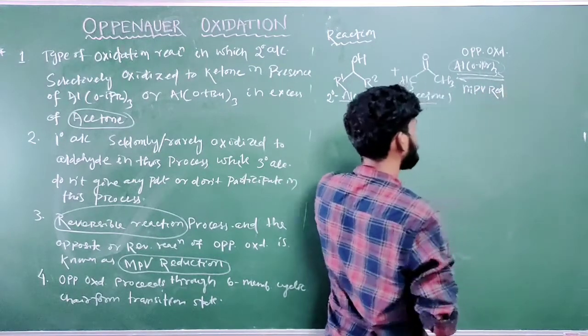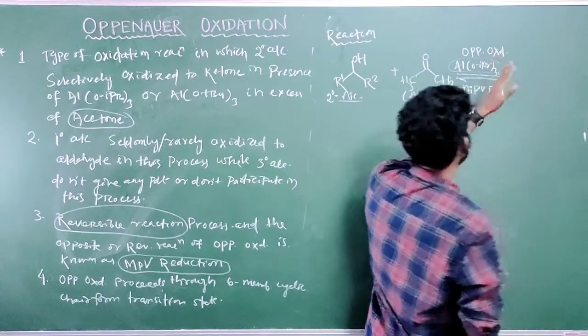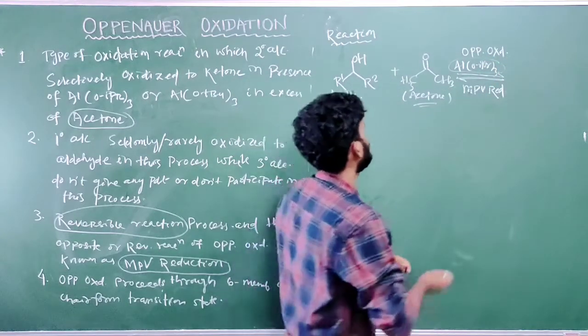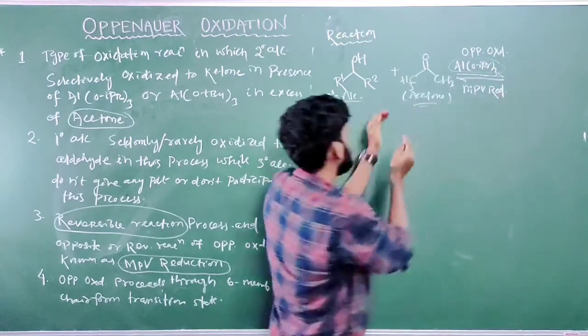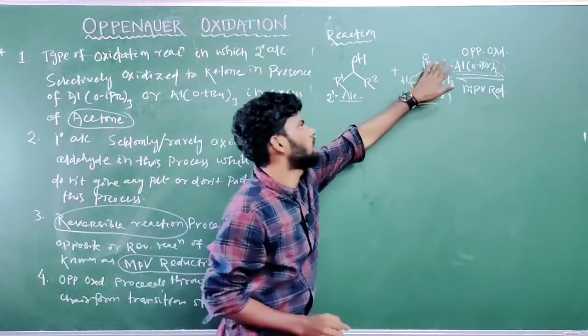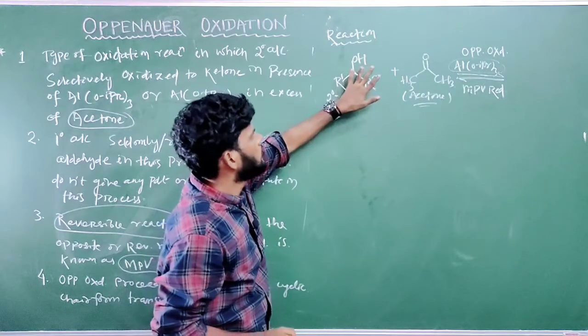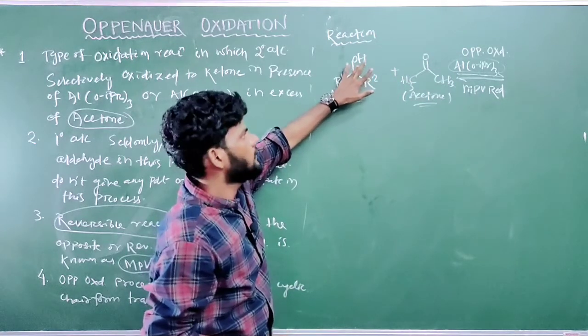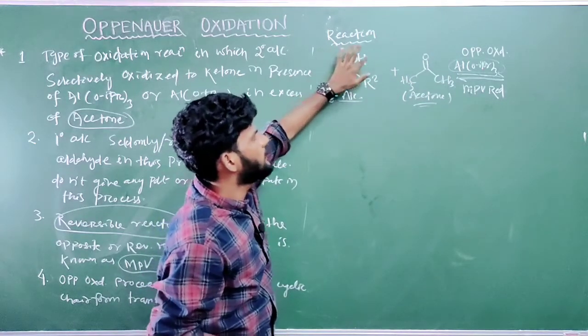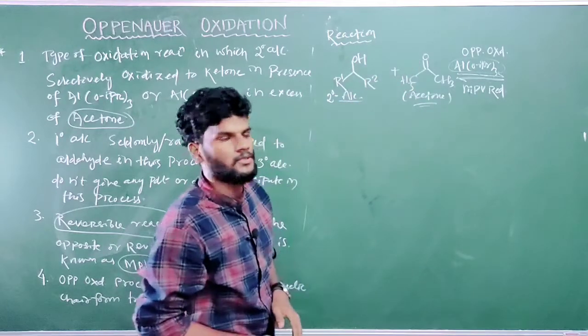Okay, got it? So what is the product in Oppenauer oxidation? The carbonyl group from acetone moves to this alcohol, and the OH group shifts to the acetone carbonyl.